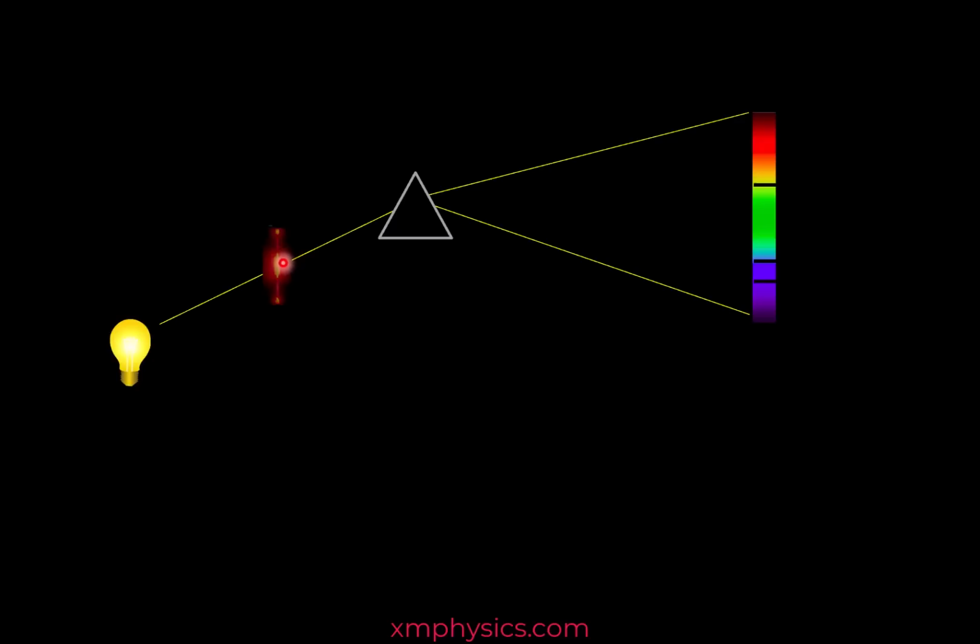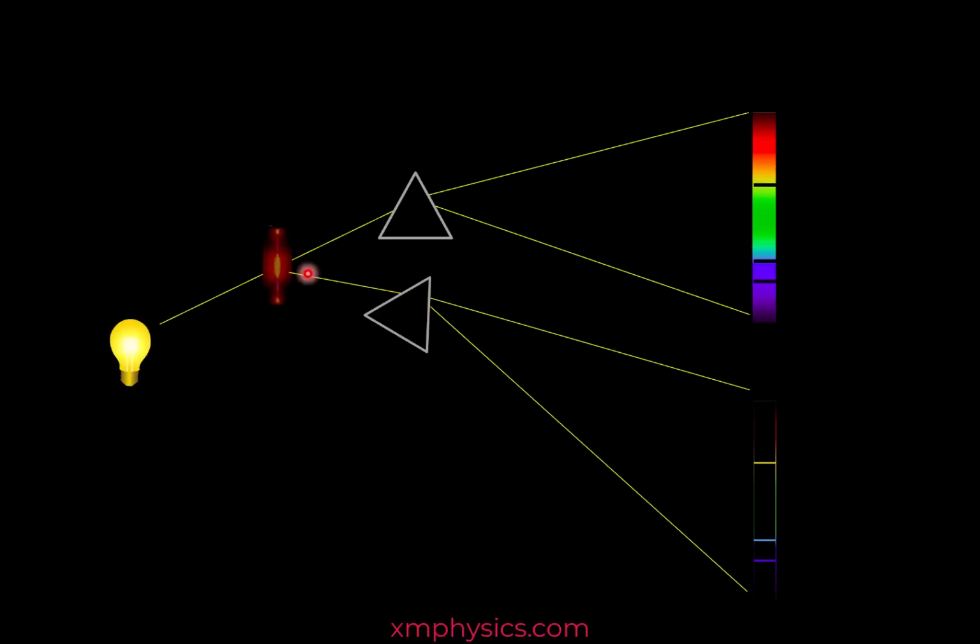But when it re-emits, the gas re-emits the photons uniformly in all directions. So the photons which were traveling this way, that got absorbed, when they are re-emitted, only a tiny fraction are re-emitted in the original direction. The majority of them are re-emitted in all the other directions. So because of this, the dark lines here do not get filled in. If you look at the gas from this direction, you see the discrete line spectrum. And the emission lines here match the absorption lines here.